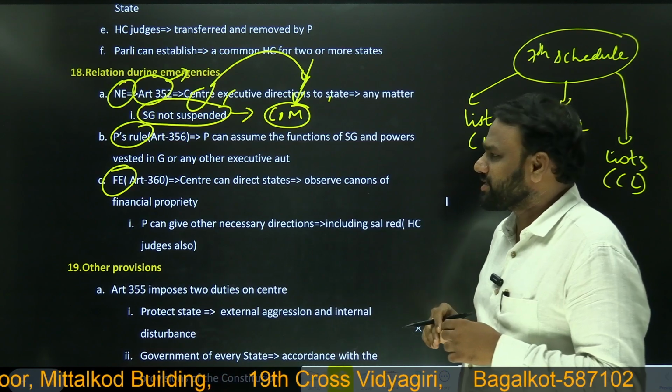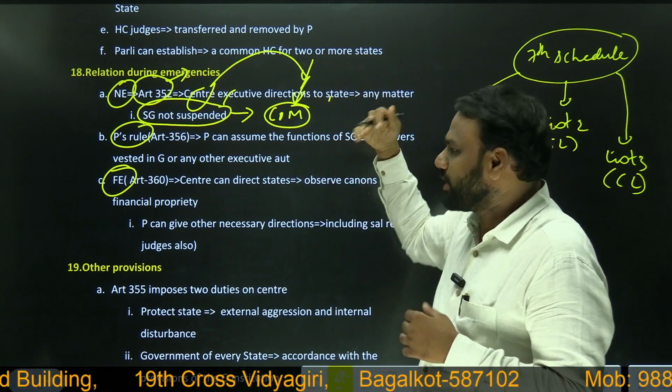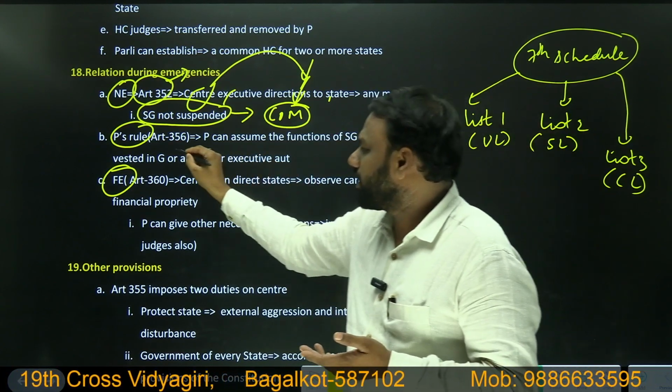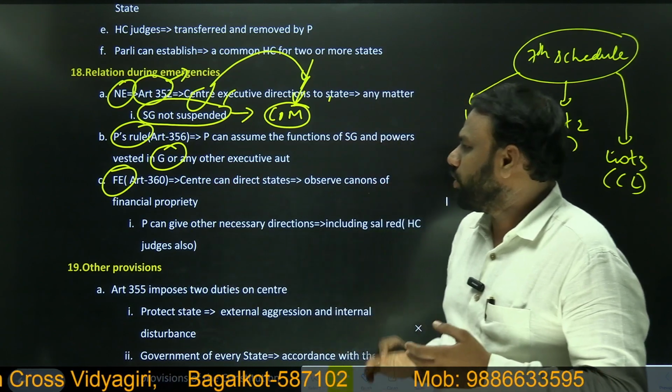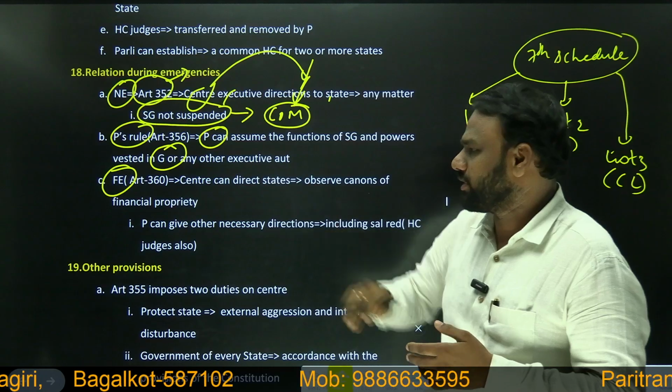Next, when it comes to president's rule, state government is suspended. We'll be discussing again later. State government will be suspended. So then who will be performing the role of state government? Governor. So governor will act as per the directions of the president. So again in detail we'll be discussing in the forthcoming classes.